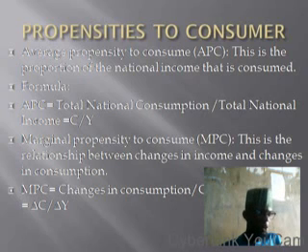Now, APC, that is average propensity to consume, is equal to total consumption divided by total national income. That is C divided by Y. To get our average propensity to consume, we use national income to divide our consumption.